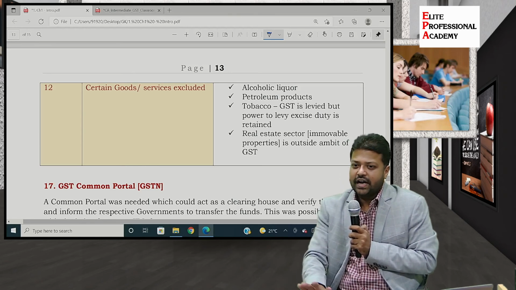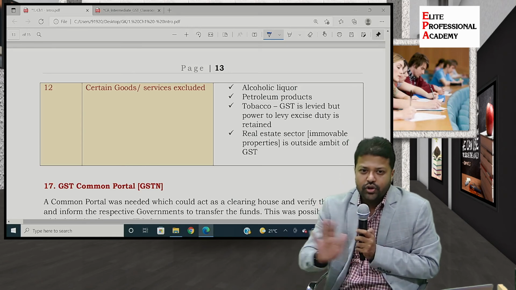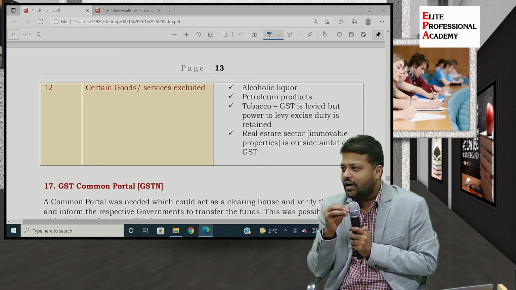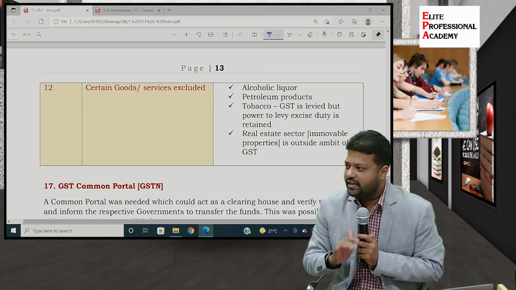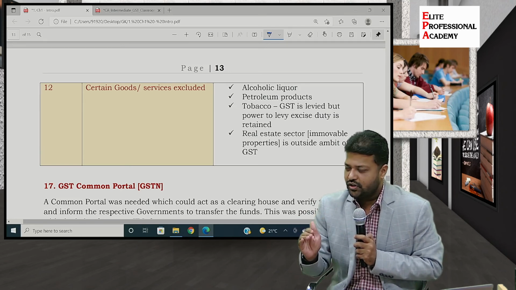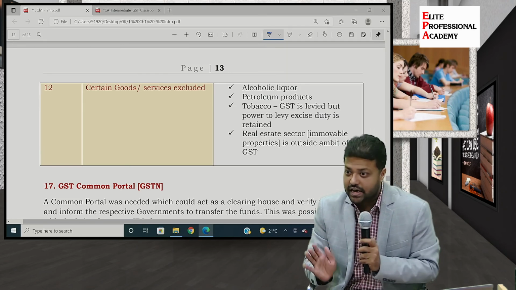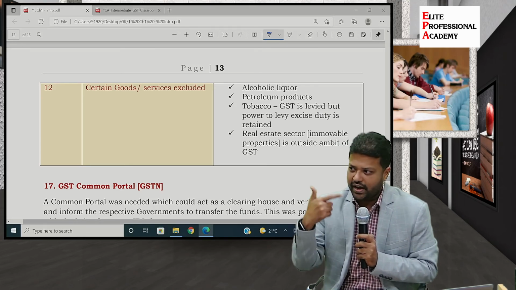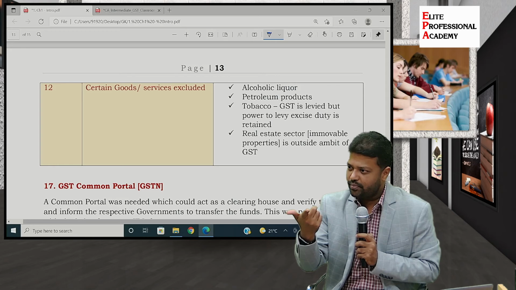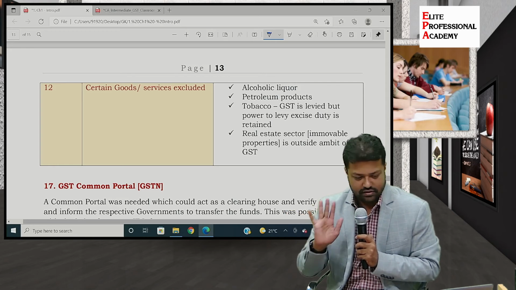So they decided by majority that we are not going to bring these 5 petroleum products under GST right now. Eventually those 5 products will be under GST, but at a later date. Until and unless all the states agree, it will not happen. So you got the difference between why petroleum products are not covered and liquor is not covered.